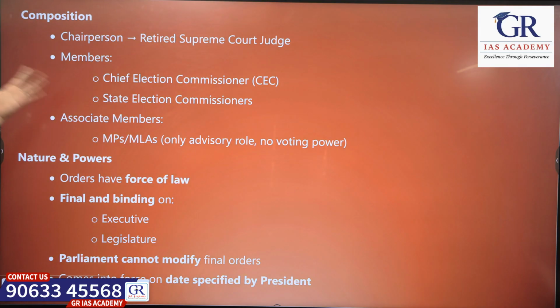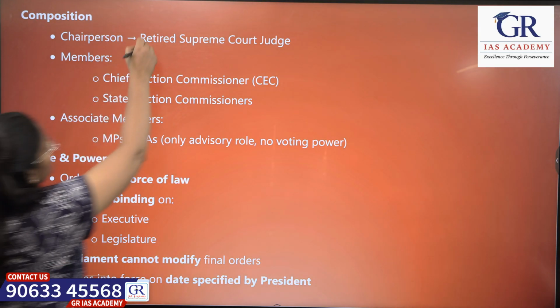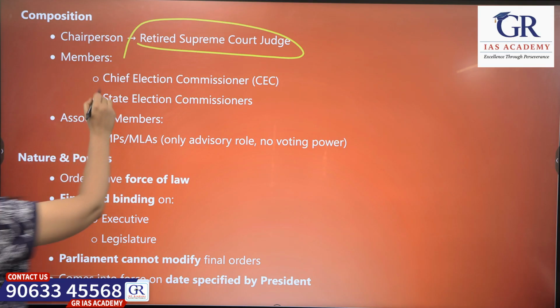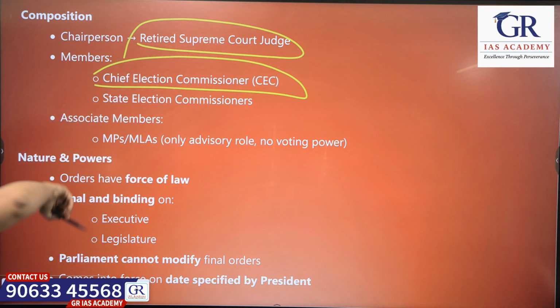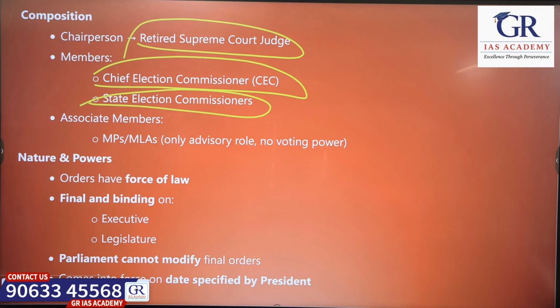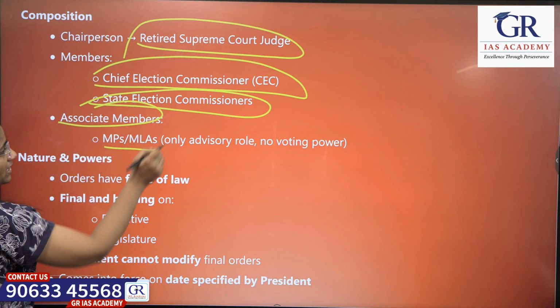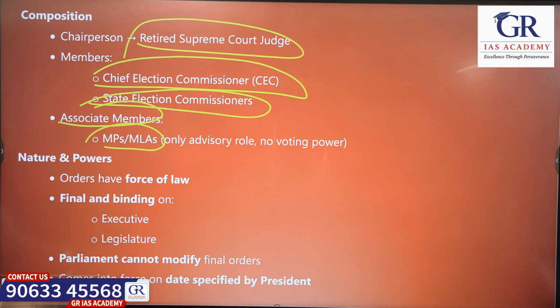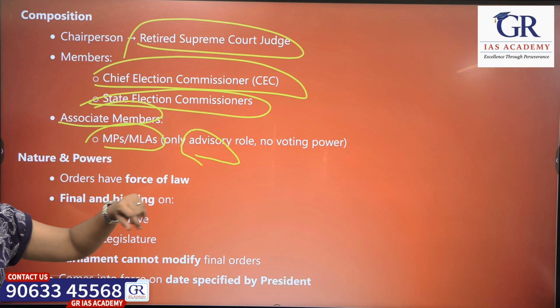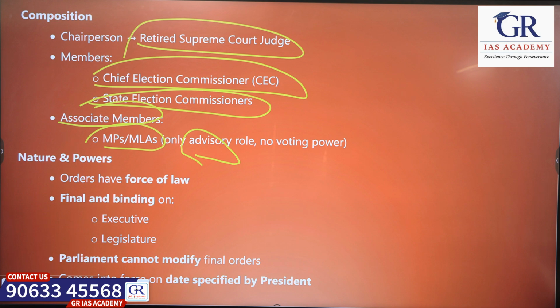So who are part of the Delimitation Commission? A retired Supreme Court judge is the chairperson of the Delimitation Commission, and it also consists of the Chief Election Commissioner and State Election Commissioners. There might be associate members like MPs and MLAs who are just for advisory purposes, but not for voting power.